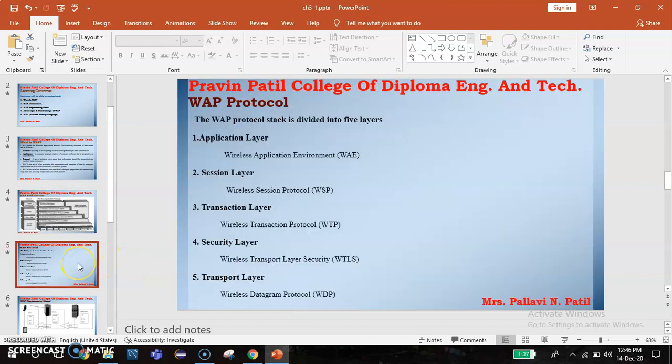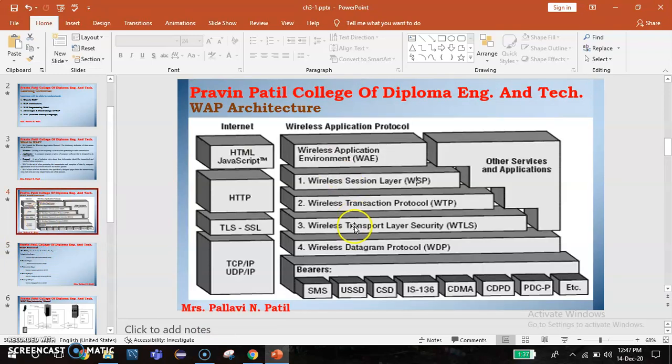Next, the transport layer, that is Wireless Datagram Protocol, WDP.